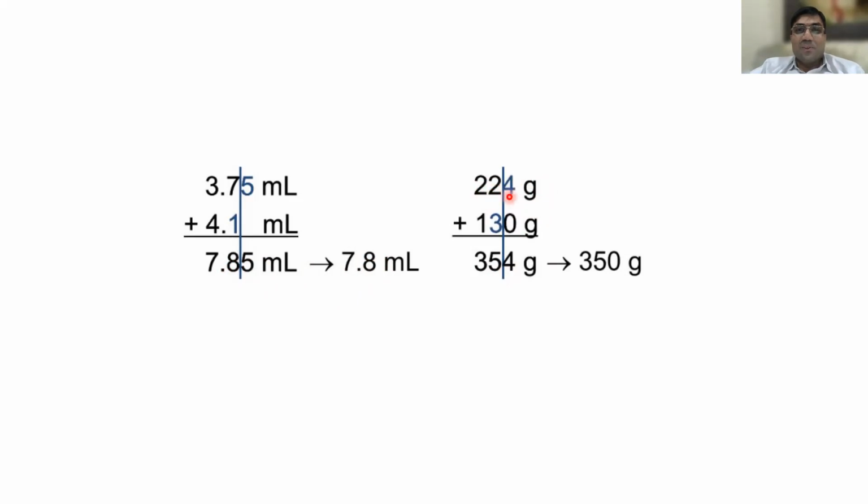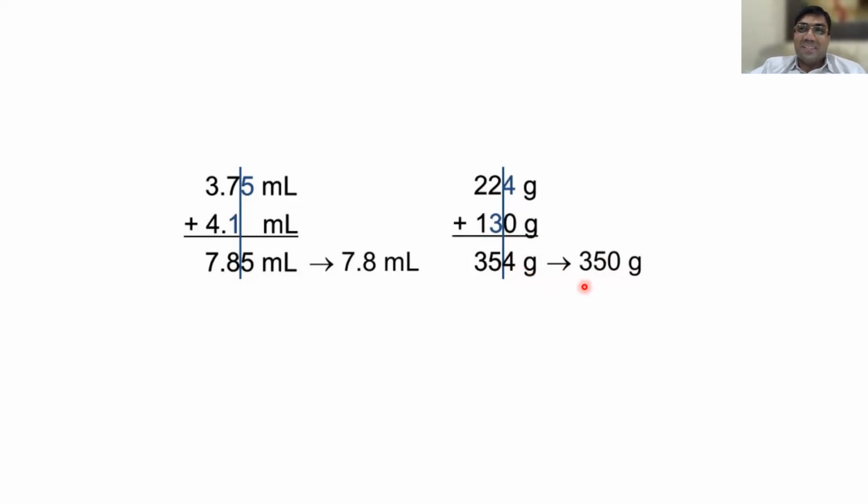Now 224. How many digits? 3, sir. 130, how many digits? 2, sir. So the answer must be 2 digits only. Don't write 35. Are you clear? Yes, sir. 354 is there, so 350 you have to write. Then the 4 is less than 5, so make it 0. Yes, sir.